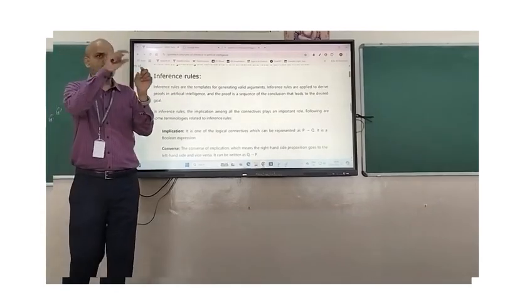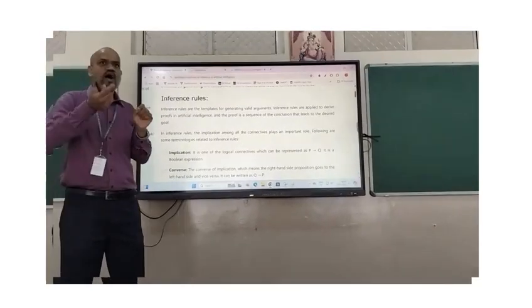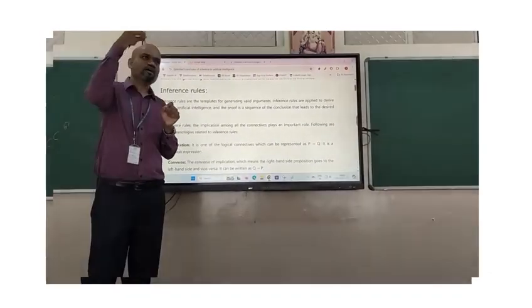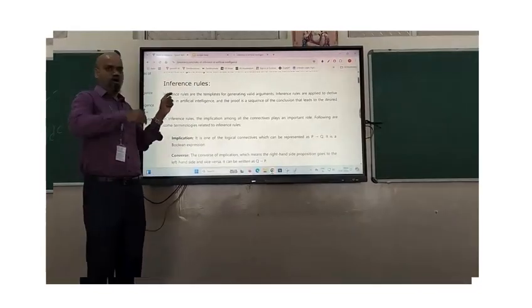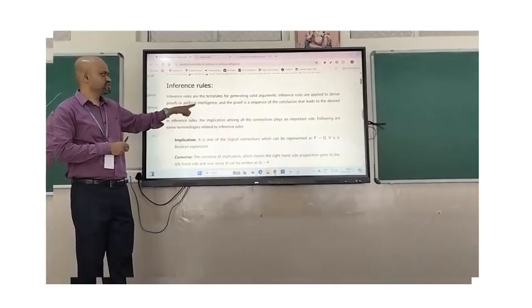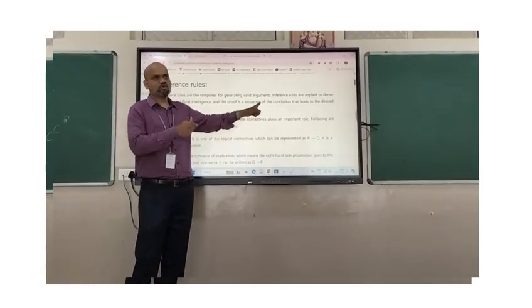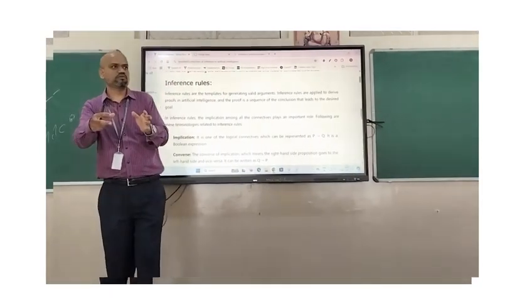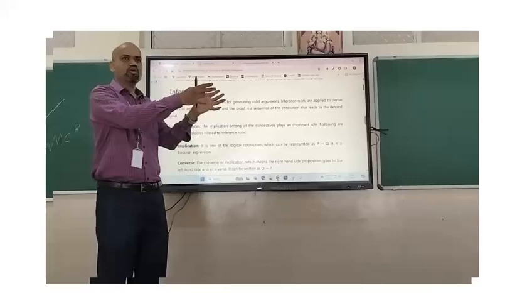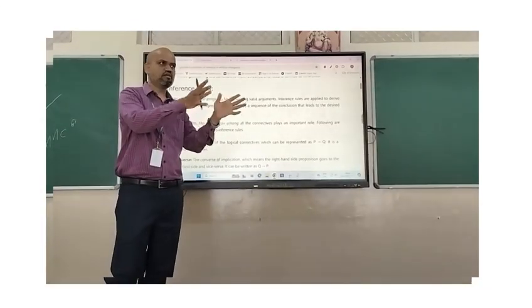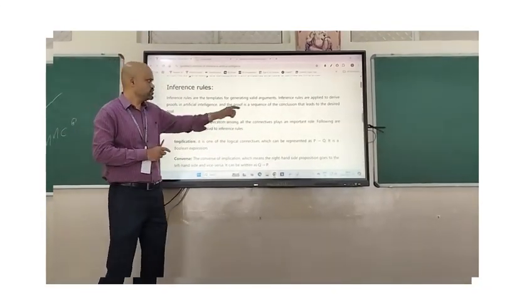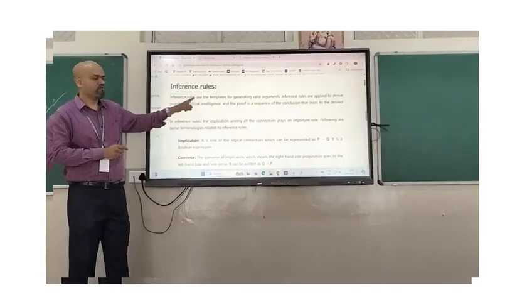So there are a lot of rules and regulations. As an intelligent computer, it uses that in all the processes with artificial intelligence, and it will have a lot of proofs in sequence so that it can bring a new conclusion from the old problem or evidences or some proof of information. So that's what we call an inference rule.